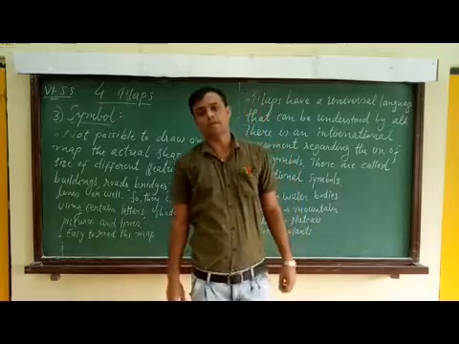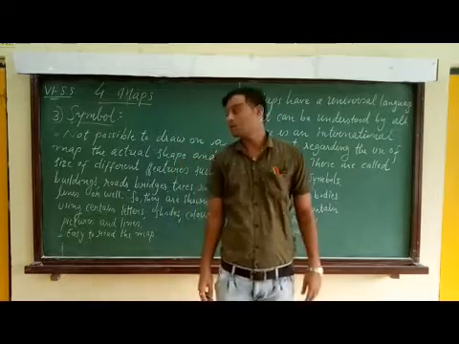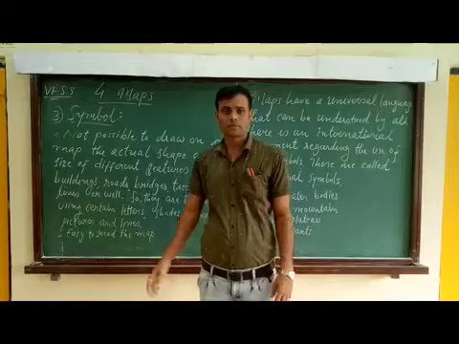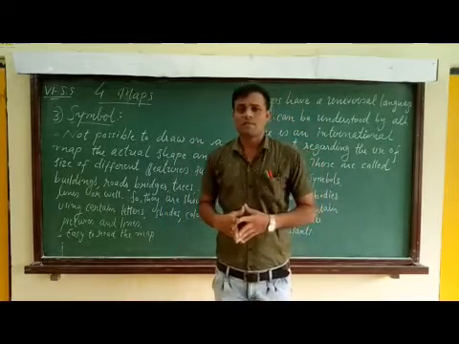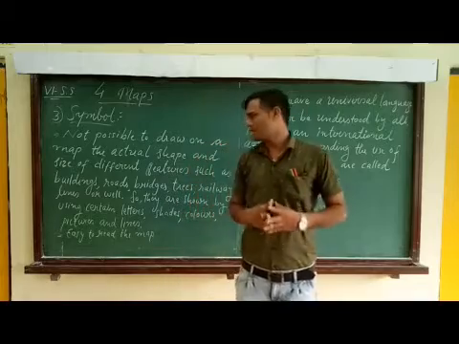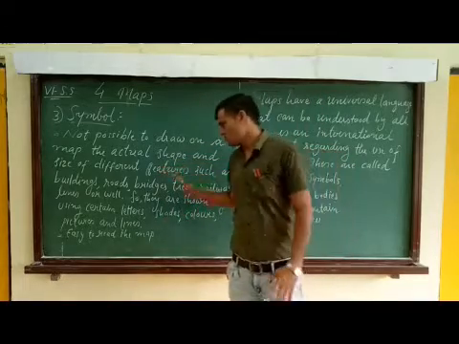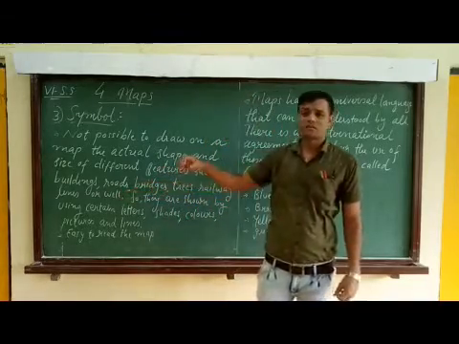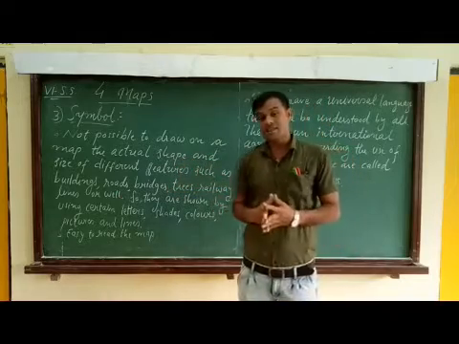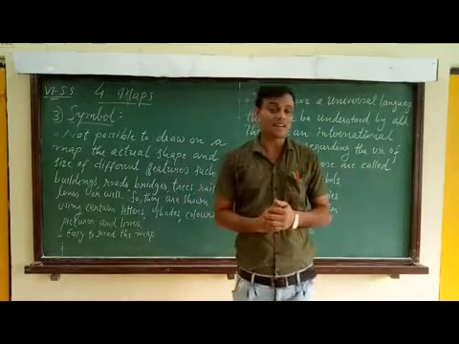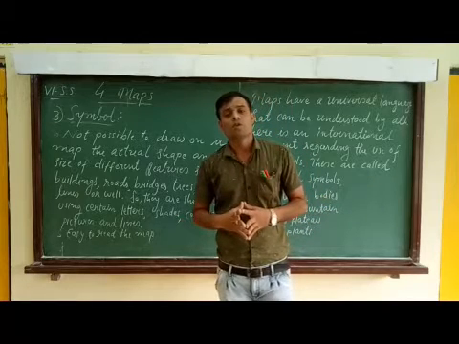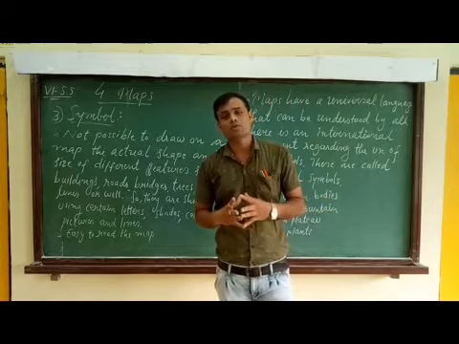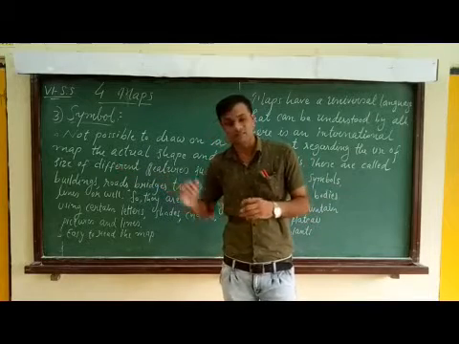The third important component of a map is symbol. Students, it is not possible to draw various features on the map, such as buildings, roads, bridges, trees, railway lines, wells, etc. Many features we are not able to draw on the maps as per their actual scale or actual size.